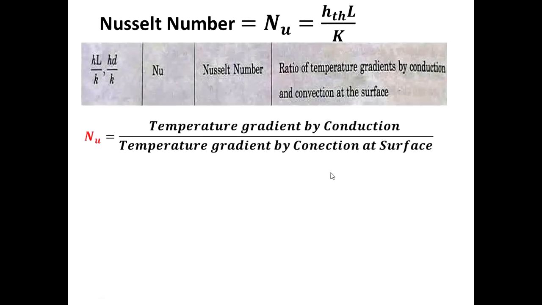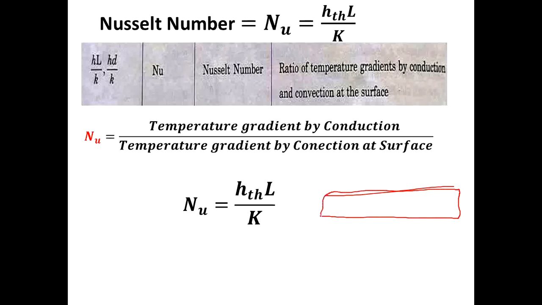The Nusselt number is a very important dimensionless number in the convection heat transfer process. It is defined as the ratio of the temperature gradient by conduction to the temperature gradient by convection. The formula is Nu equals h theoretical L divided by K. If the body is horizontal, you take D; if it is vertical, you take L.